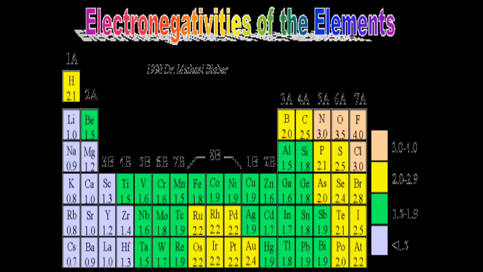As I move from left to right, the electronegativity value keeps increasing because the atomic number is gradually increasing. This means the positive charge in the nucleus is increasing, resulting in a stronger attractive force on the electrons from the nucleus. So the power to attract the electron from the nucleus is increasing.